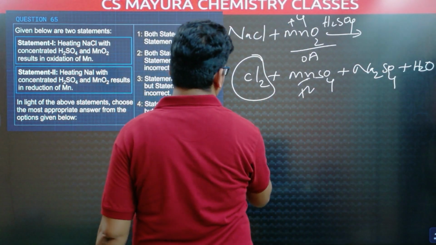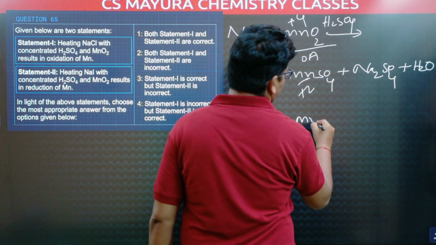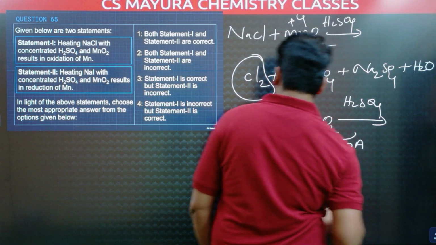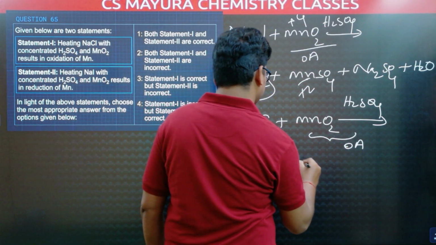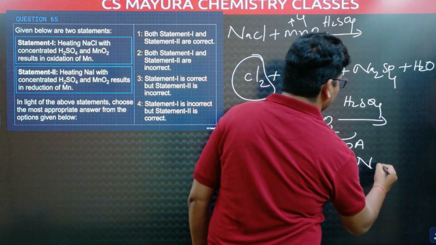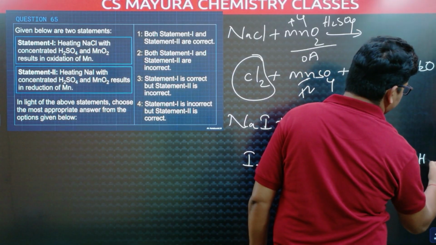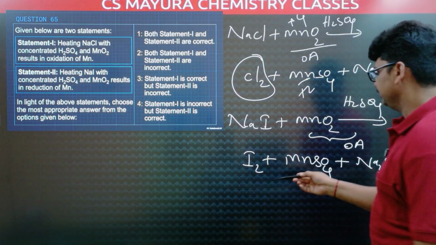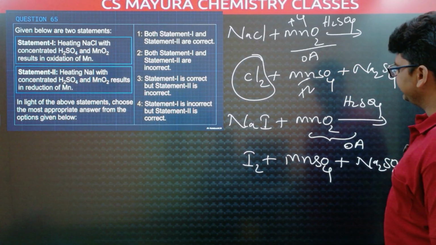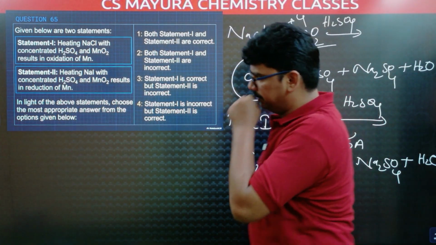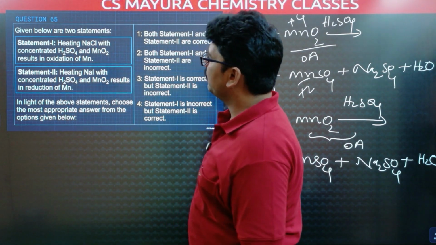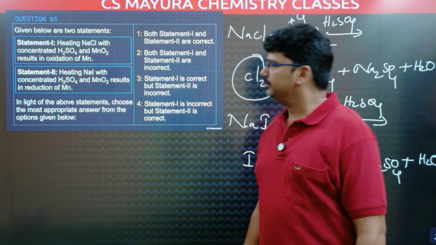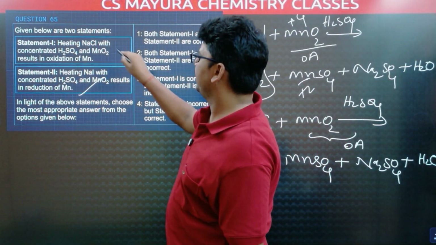Second statement: heating NaI. Same reaction. Sodium iodide with manganese dioxide in presence of sulfuric acid. This mixture is an oxidizing agent. Then we will get I2, MnSO4, sodium sulfate and water. Here sodium iodide to iodine is oxidation, manganese dioxide to manganese sulfate is reduction. Given statement is heating sodium iodide with concentrated sulfuric acid and manganese dioxide results in reduction of manganese. Manganese is reduced. This is the correct statement and the first one is the wrong statement.